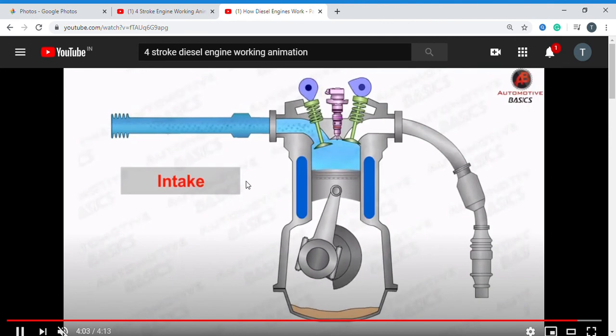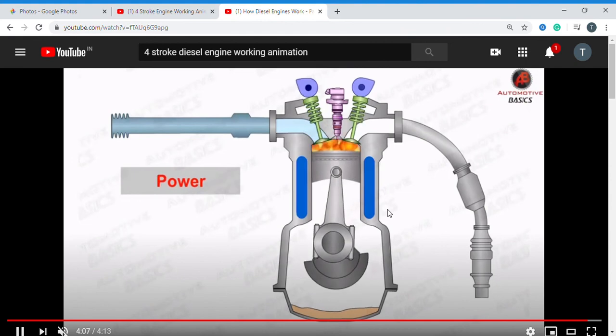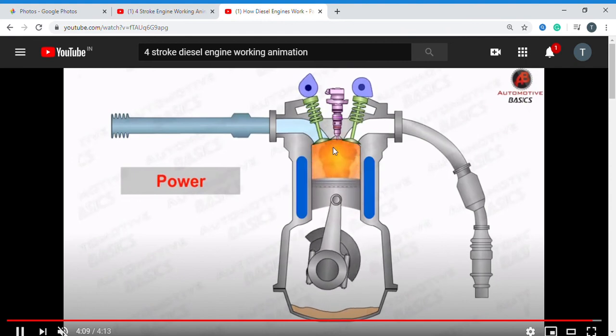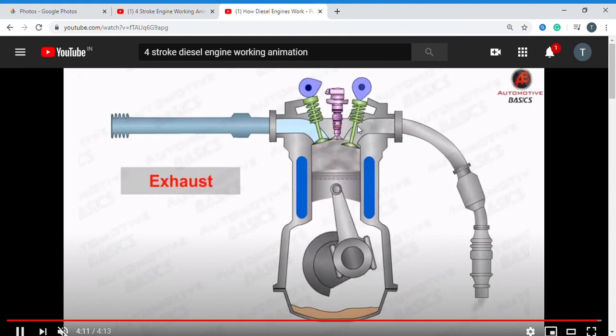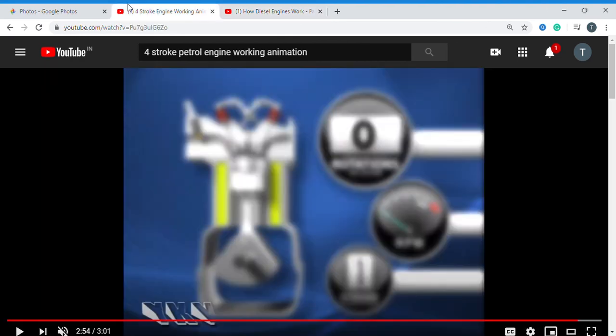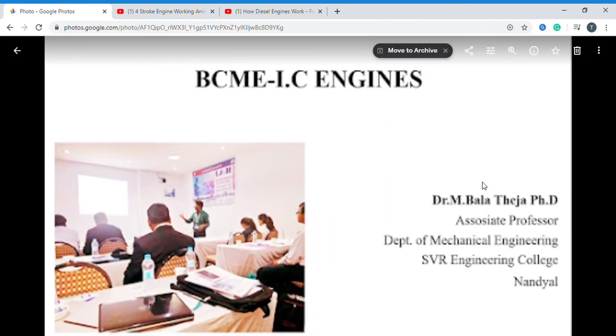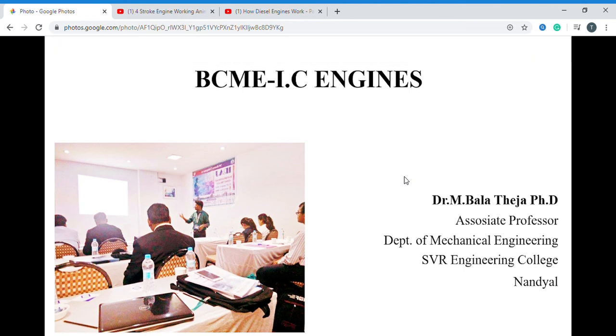So you can observe: in the suction process, air is entered; the air is compressed in the compression process; the fuel injector injects fuel, combustion takes place; and exhaust gas is released in the exhaust process. So this is the complete information about the engines, the four-stroke petrol engine and four-stroke diesel engine. I think you have gained good knowledge about these engines.